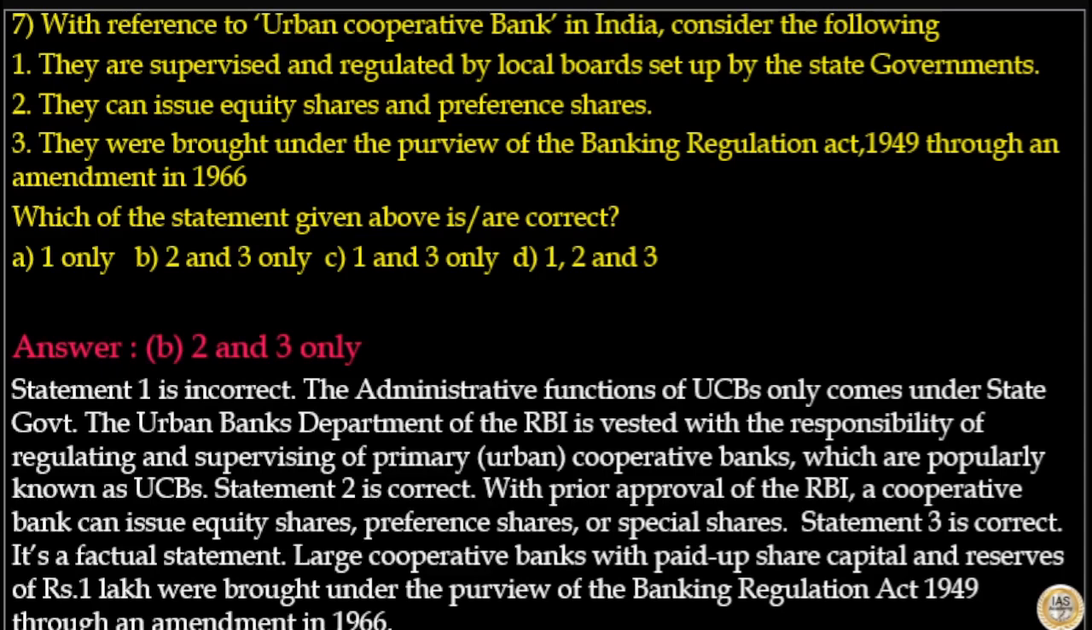Statement 1 is incorrect. The administrative functions of UCBs only come under the state government. The Urban Bank Department of RBI is vested with the responsibility of regulating and supervising primary urban cooperative banks, which are popularly known as UCBs. Statement 2 is correct. With the prior approval of RBI, a cooperative bank can issue equity shares, preference shares, or special shares. Statement 3 is also correct. It's a factual statement. Large cooperative banks with paid up share capital and reserve of Rs 1 lakh were brought under the purview of Banking Regulation Act 1949 through an amendment in 1966. So, the answer is option B.